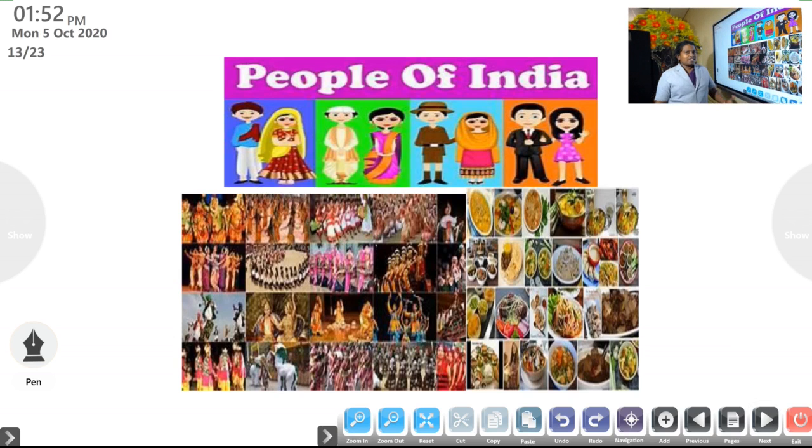See, I told you that there are 28 states and 9 union territories. You know, in all these states and union territories, people have different types of dresses. They follow their own culture. They have different food items, and we celebrate different festivals.